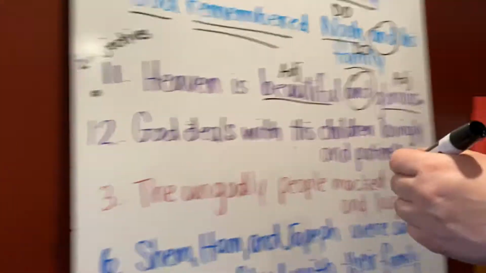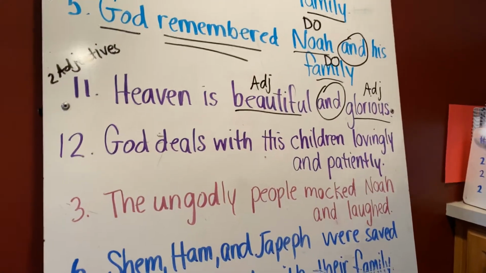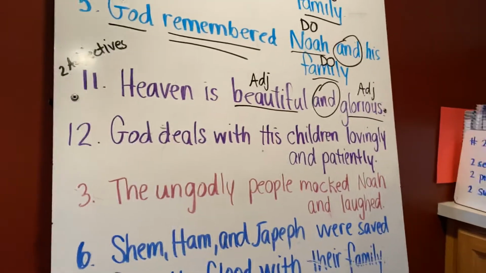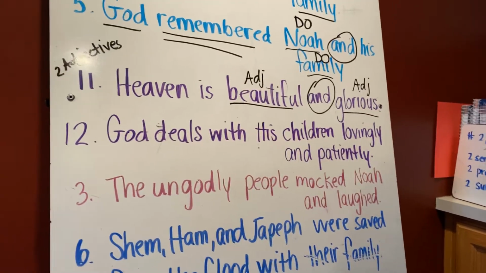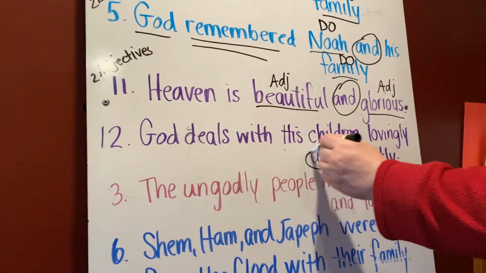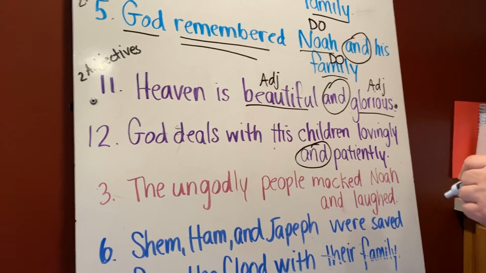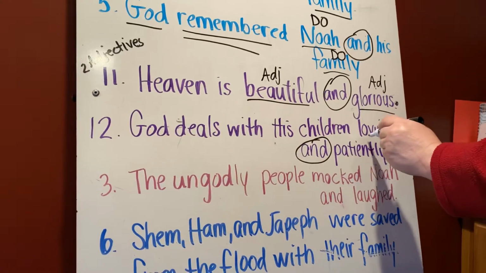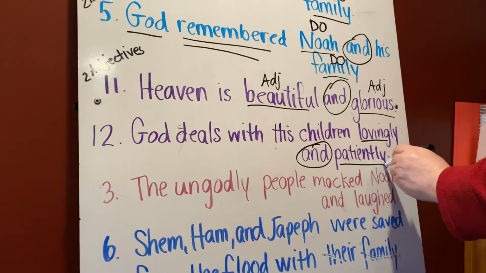Let's look at sentence 12. God deals with his children lovingly and patiently. Okay, where is our conjunction? And is our conjunction. And what two words is it joining? It's joining lovingly and patiently.